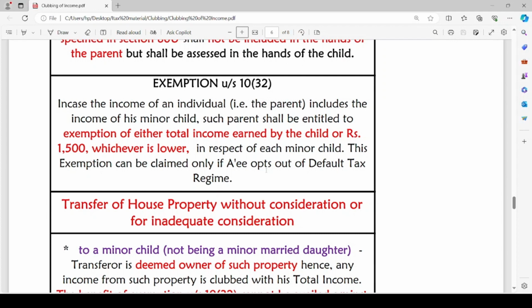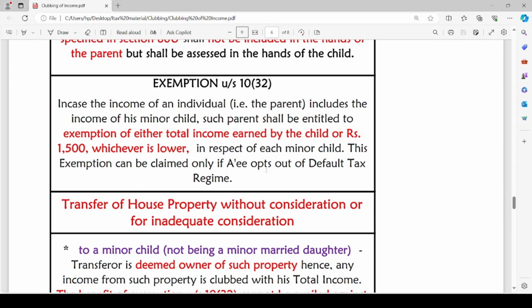The parent can claim an exemption of rupees 1500, or if the income earned by the child is less than 1500, such total income. So lower of either total income earned by the child or rupees 1500 will be exempted when the minor's income is clubbed with the total income of the parent. And this 1500 exemption is in respect of each minor child, for each individual minor child.